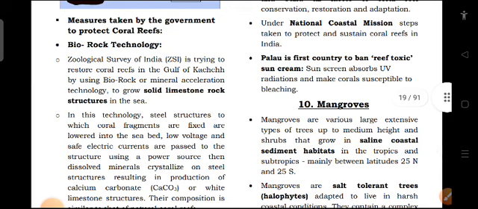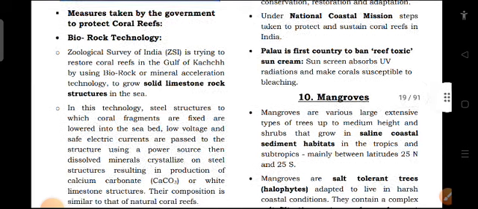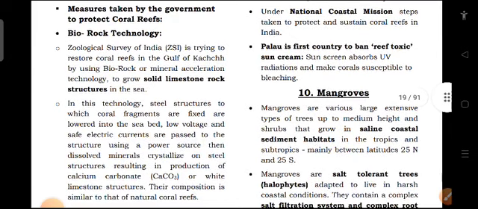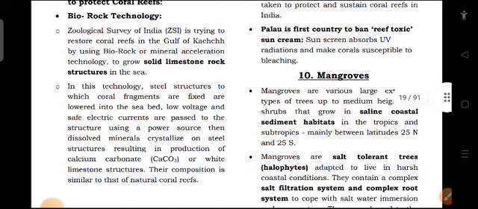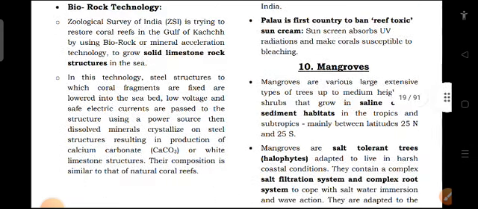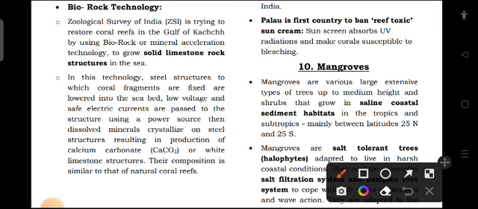What is done in this technology? It will grow limestone rock and it will provide the needed minerals and nutrients to corals for their growth. In this technology, steel structures to which coral fragments are fixed are lowered into the seabed. Low voltage and safe electric current are passed to the structure using a power source.